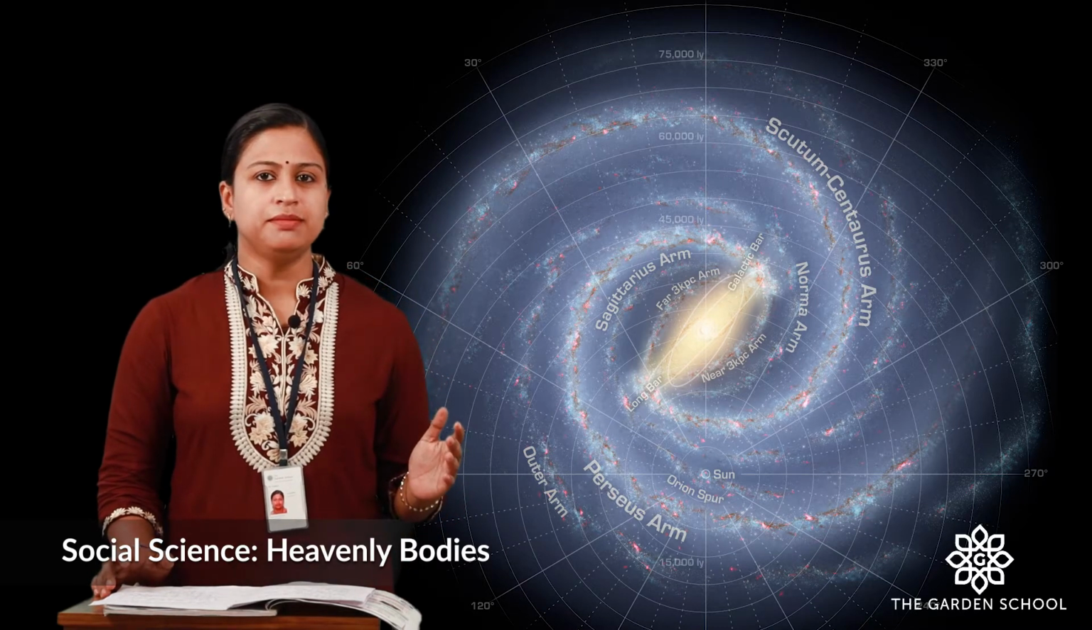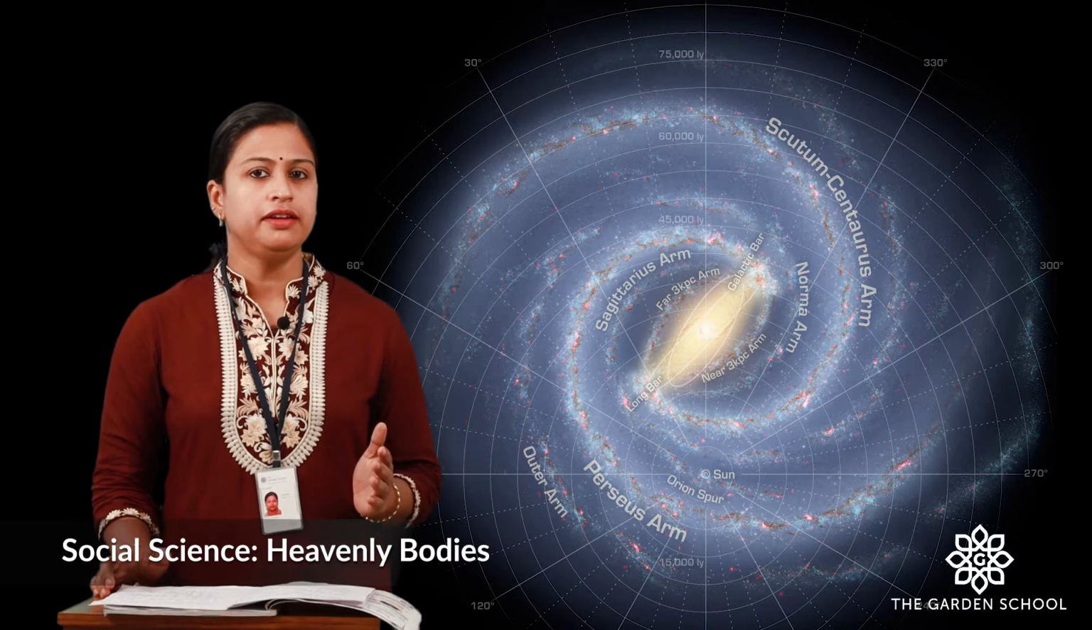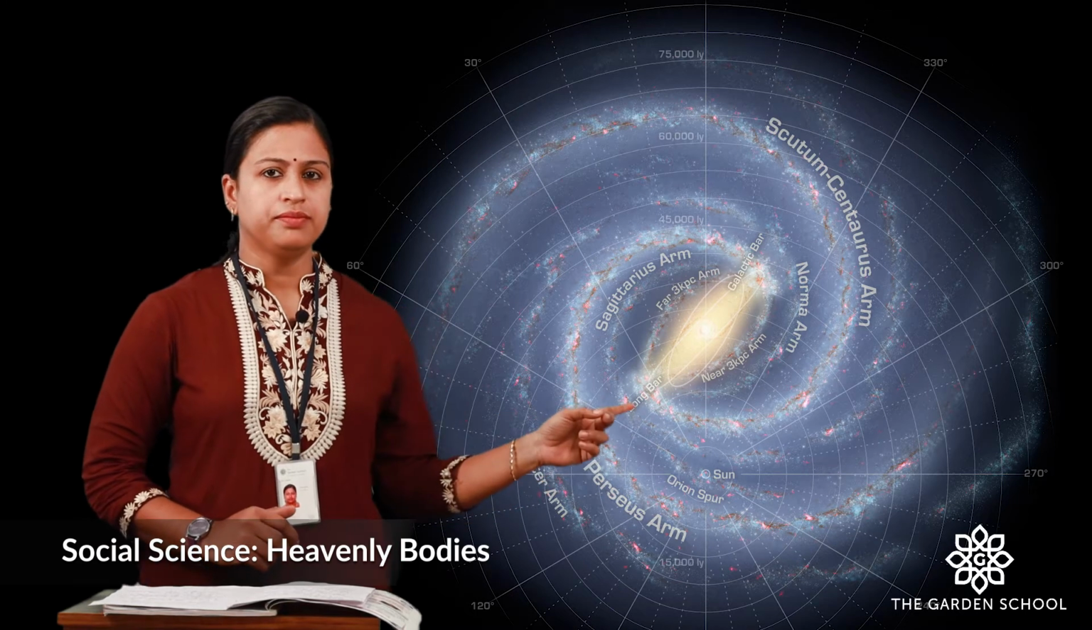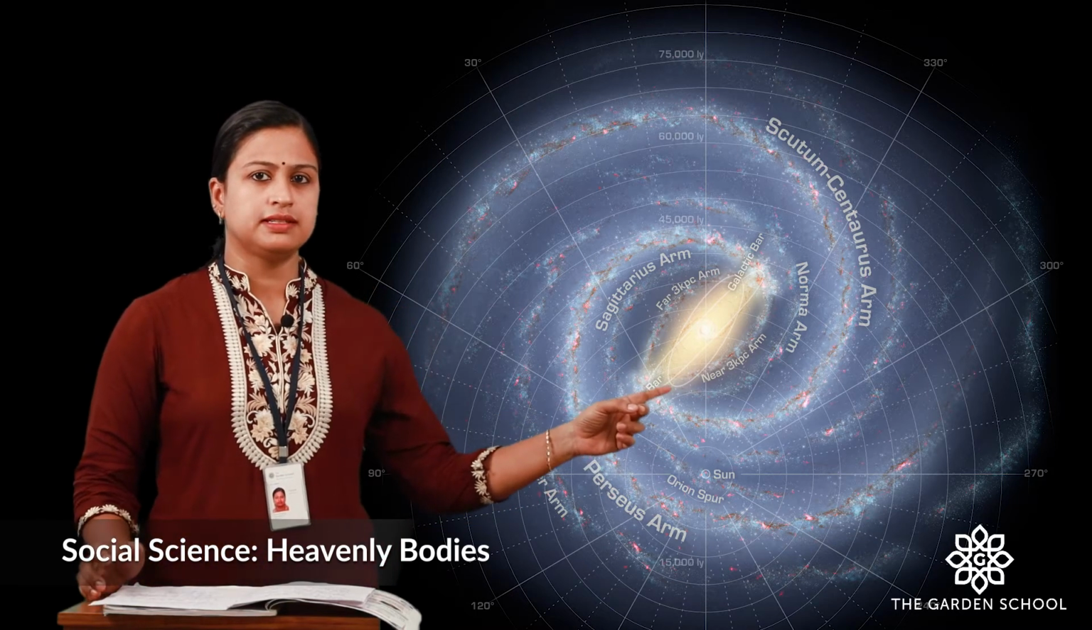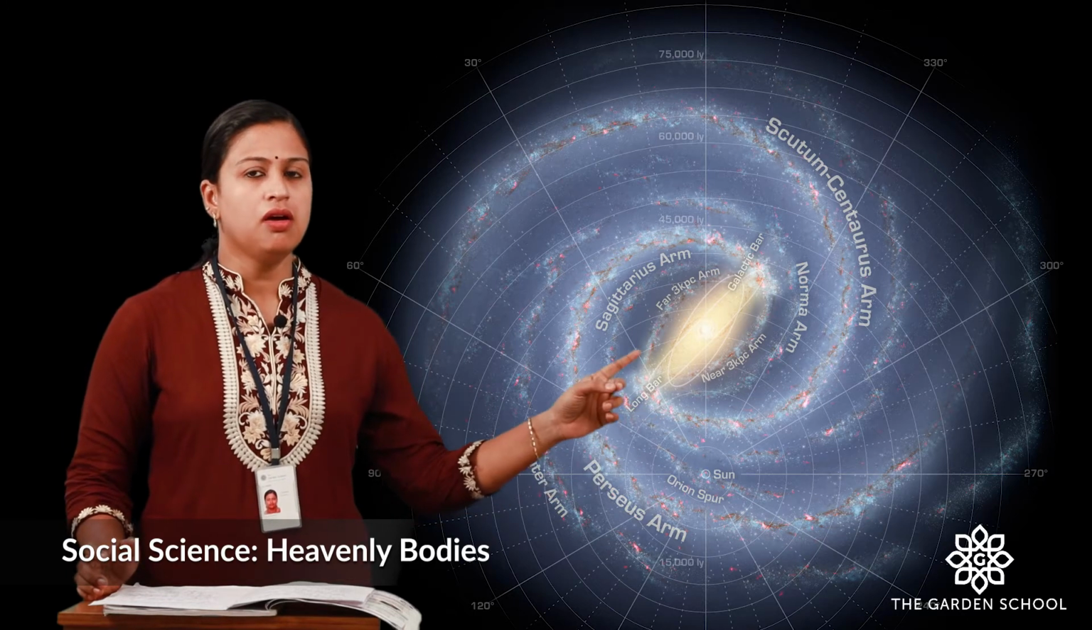Our solar system lies in the Orion arm. You can also call it the Orion Cygnus arm. As you can see the arm, you can see the solar system consisting of our Earth and Sun in the Orion arm.